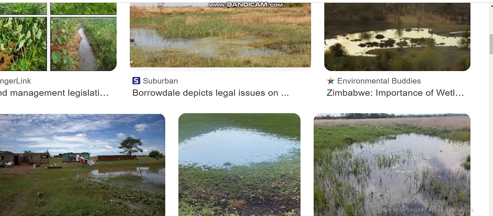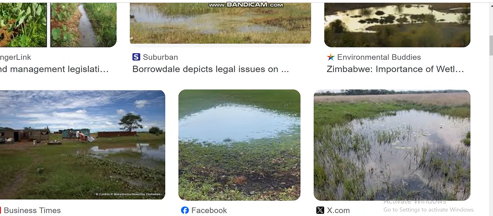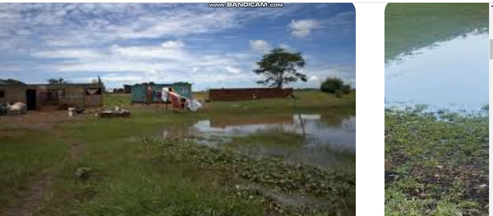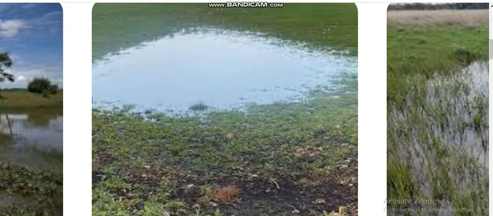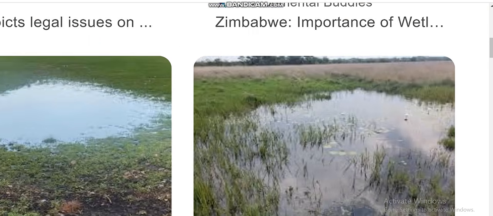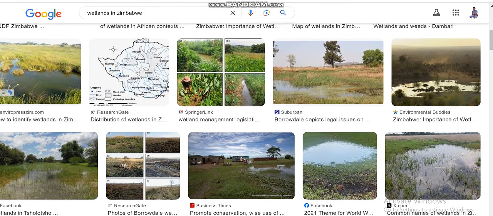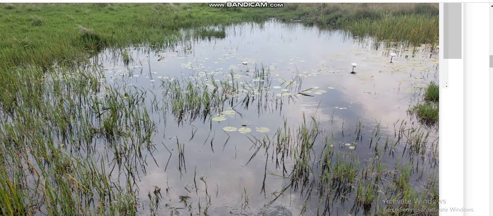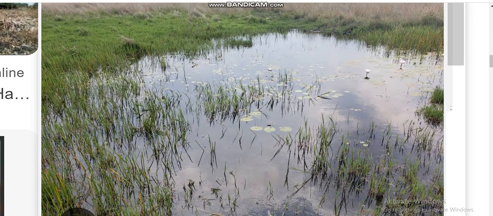I want you to understand what a wetland is, as you can see. People are building in those wetlands. They don't even care. So these are the wetlands that you are looking at now. We are going to have possible questions. You can be asked about wetlands. Number one, they can ask you what a wetland is, and also the importance of wetlands, especially in Zimbabwe. What is the importance of wetlands?